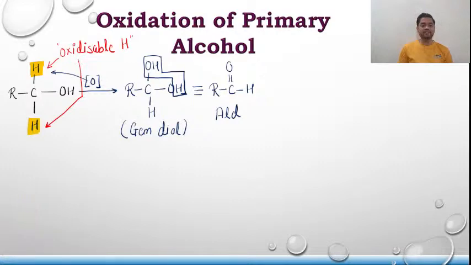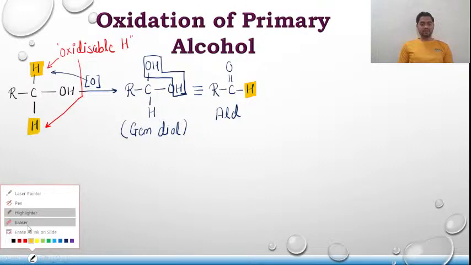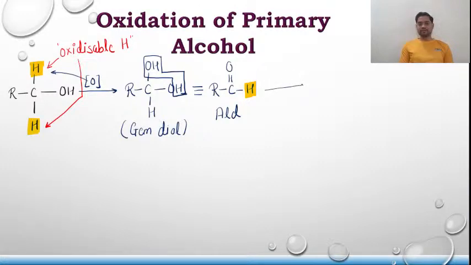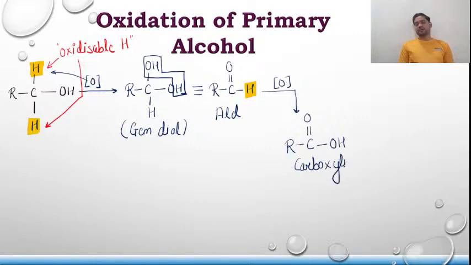Now if you see carefully, there is one oxidizable hydrogen still left. There were two. One has been oxidized, the other one is still left. So what happens is it further undergoes oxidation, like this. It will form R, C, double bond O, OH, that is carboxylic acid.